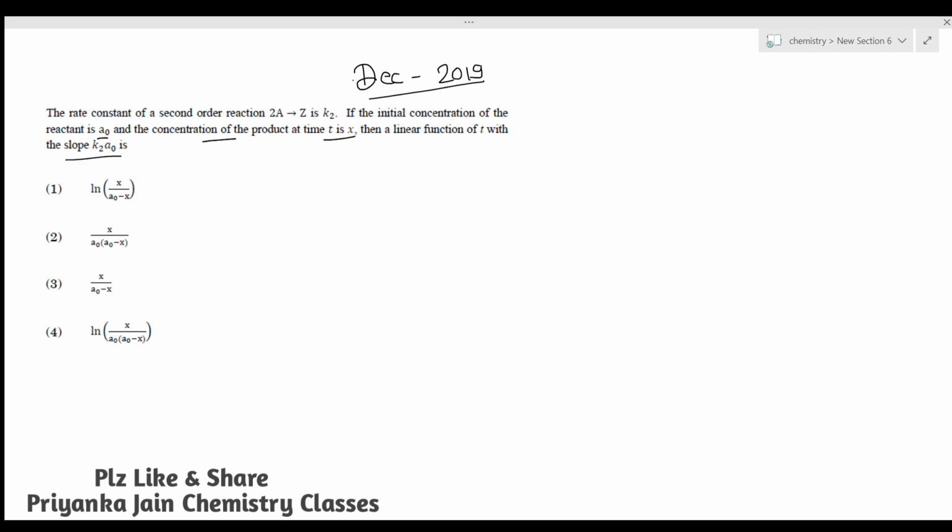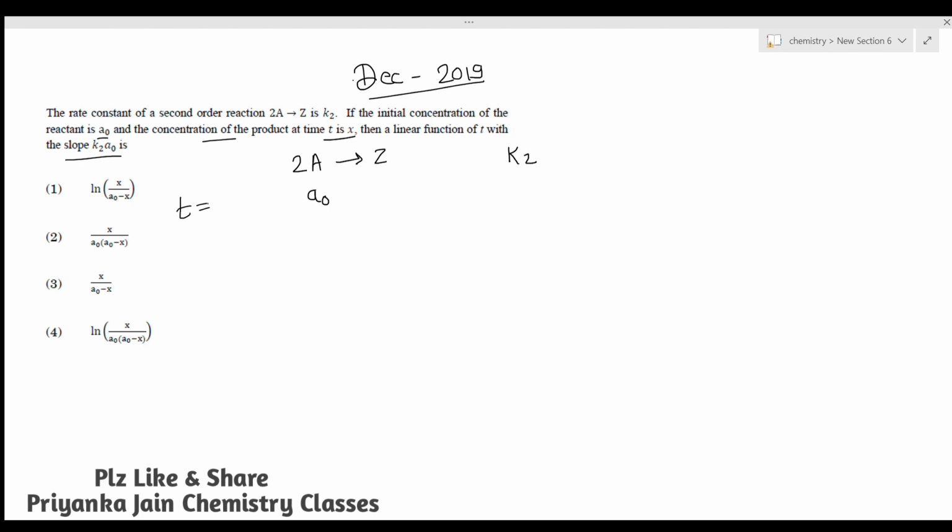So what is given to us? We are given that the reaction is of second order, and the reaction is 2A converting to Z. Here the rate constant is K2. Now we are also given that the initial concentration of the reactant is A0. It means this is A0.